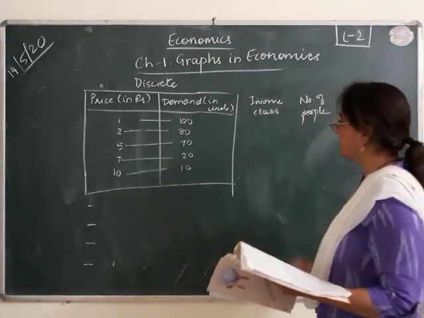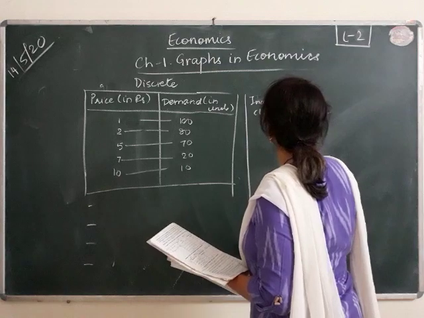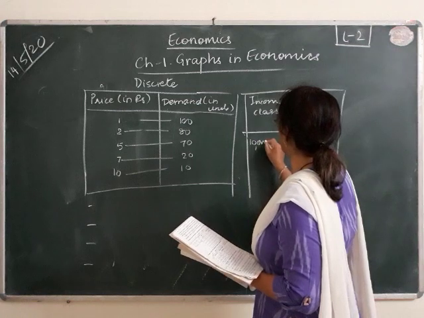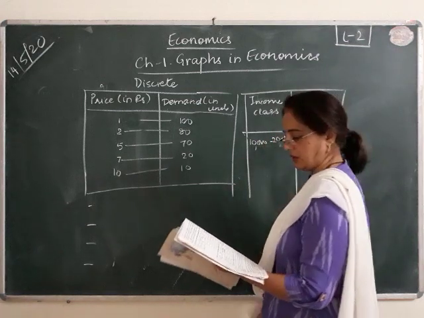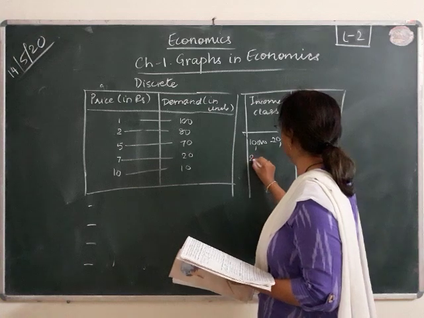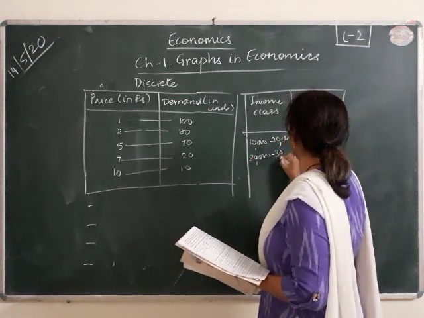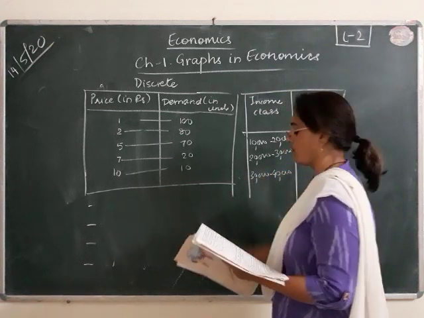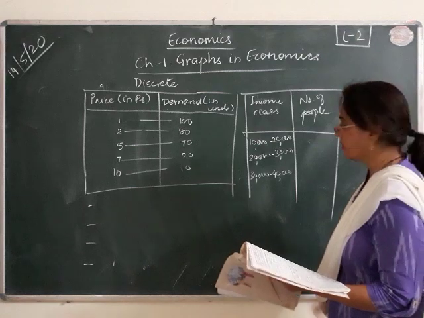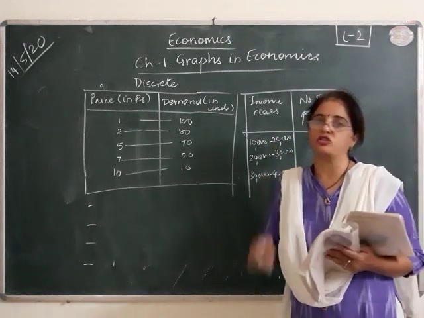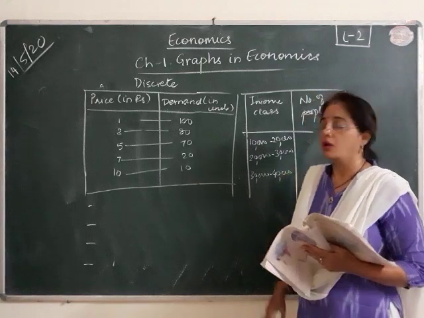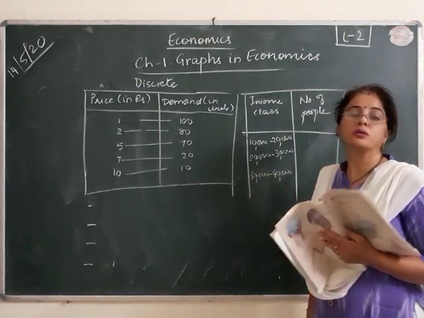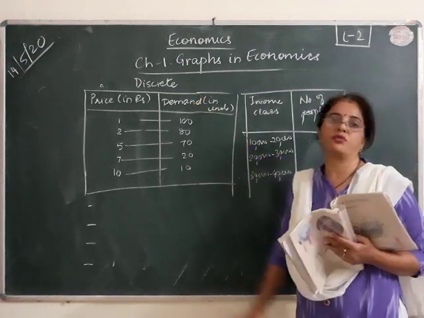Income class 10,000 to 20,000, then 20,000 to 30,000, then 30,000 to 40,000, and the number of people falling under this range. Here there was no range. If here it was 10,000, 11,000, 12,000, then it would have been a discrete frequency.